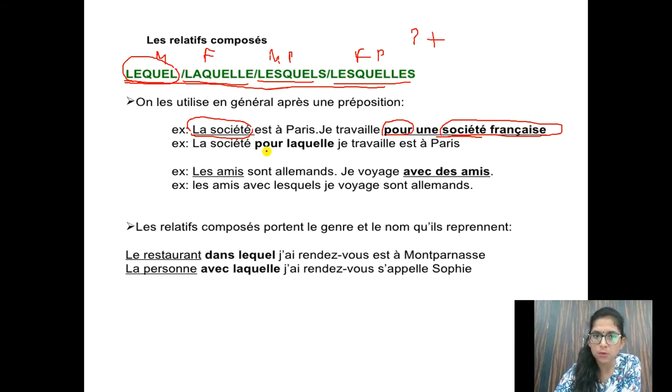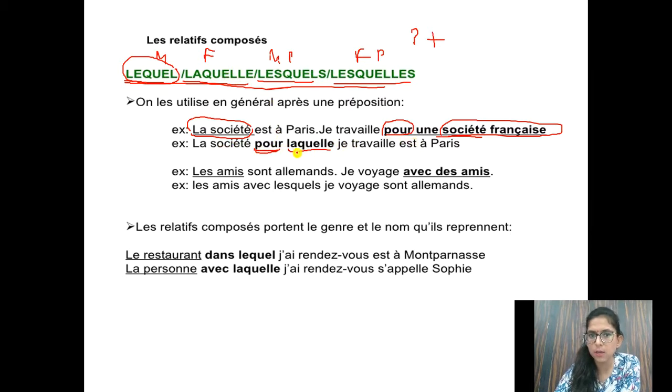So la société, pour is a preposition, so we'll write pour. Then what we are replacing? Société française. Société is feminine, so we'll use laquelle. So pour laquelle. La société pour laquelle je travaille est à Paris. The society for which I work is in Paris.